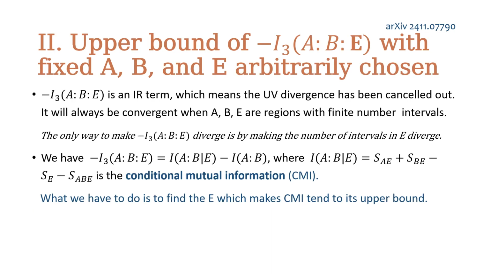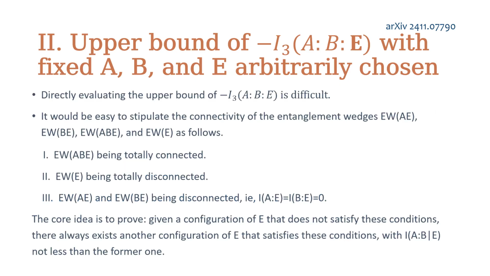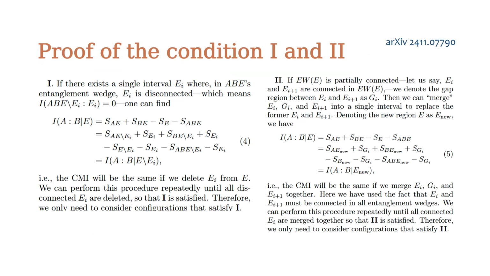Specifically, we first analyze the upper bound of -I3 when AB is fixed and region E is arbitrarily chosen in order to investigate the tripartite global entanglement which AB participates in. However, directly evaluating the upper bound of -I3 is difficult. Instead, we stipulate three constraints for region E as follows, and prove that given a configuration of E that does not satisfy these constraints, there always exists another configuration of E that satisfies these constraints, with -I3 not less than the former one. So only analyzing the configuration of E which satisfies these conditions is enough to evaluate the upper bound of -I3. Okay, I will skip the technical details of the proof here.